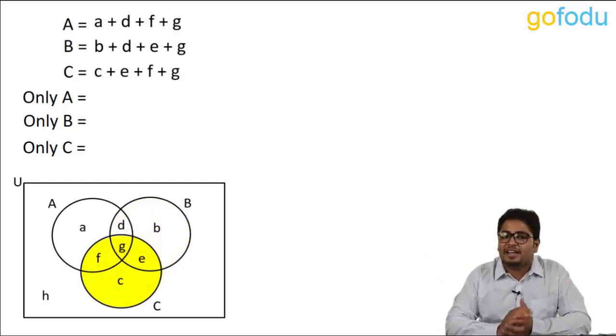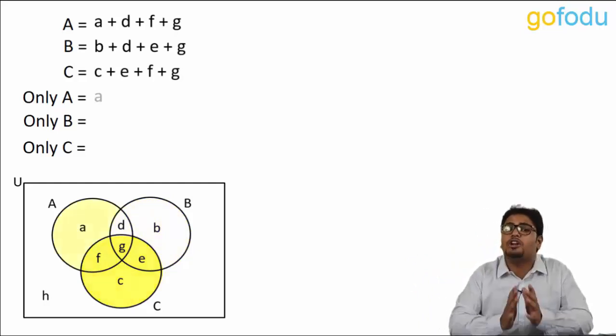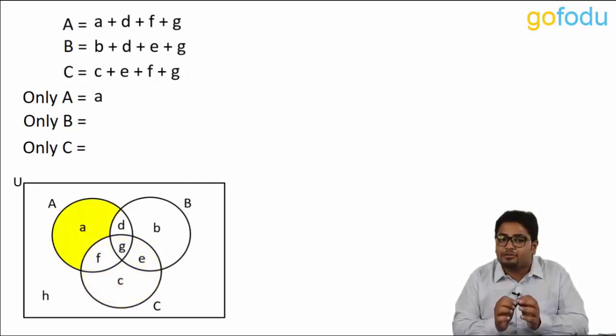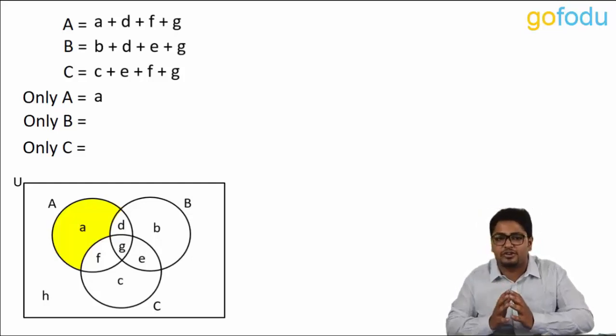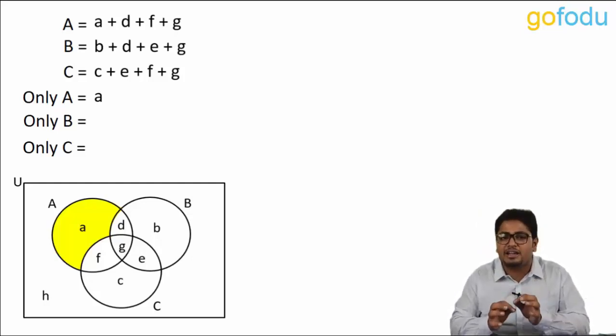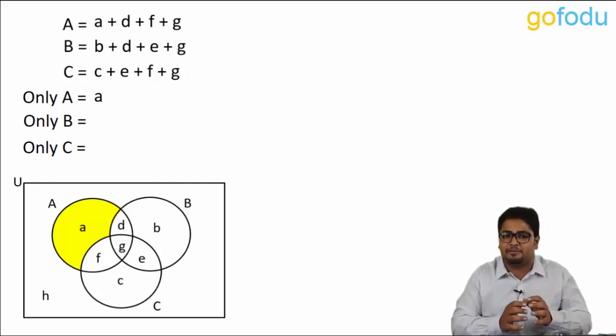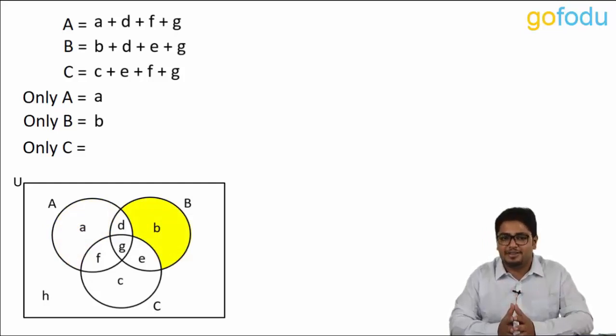Now, if we look at elements which are present in only A, we have to take care that these elements should not be a part of any other region. Small a in this case is the single element in only A. Similarly, for only B, we have small b.